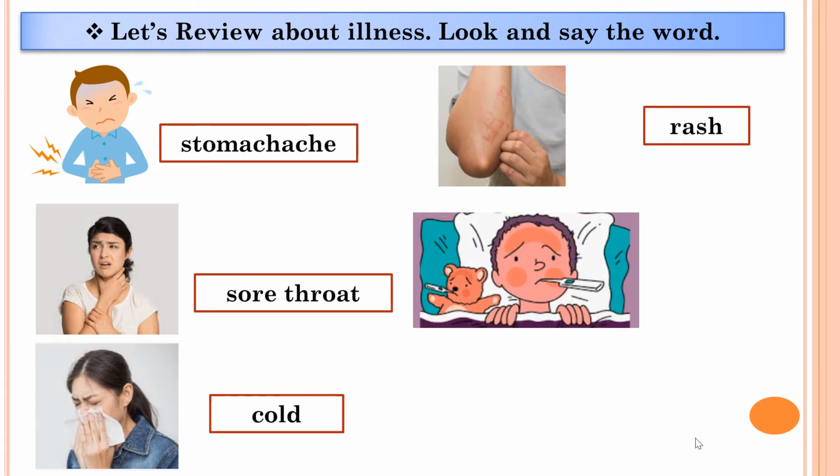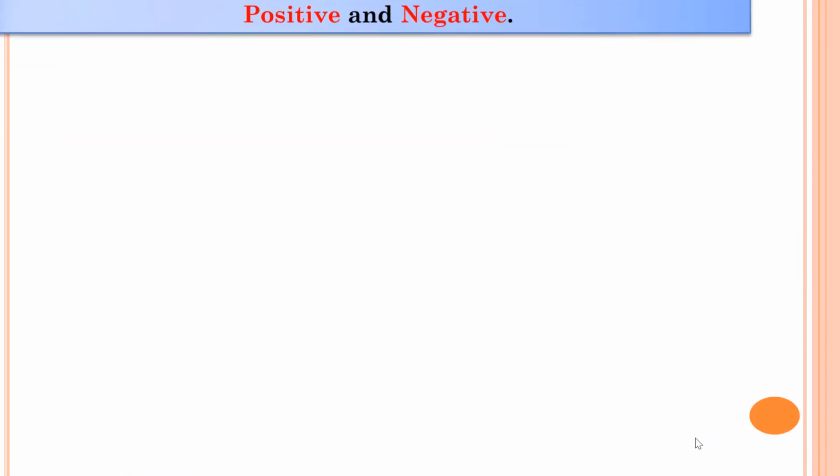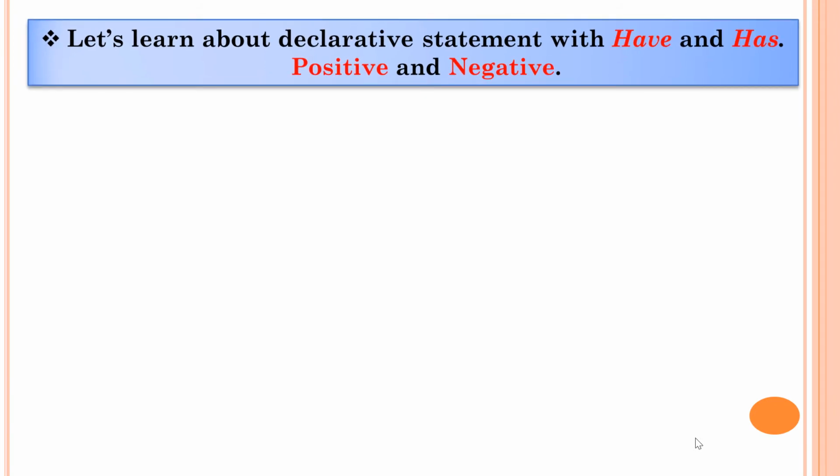Next, okay, look at this little boy and his puppet. Please say the words. Okay, fever, fever. The last word, okay, look at this woman. What is she doing and what does she have? Cough, cough. Okay, good. Move to our main lesson today.